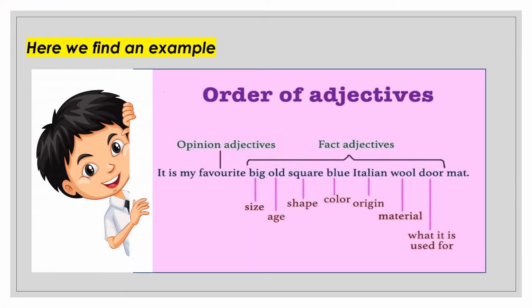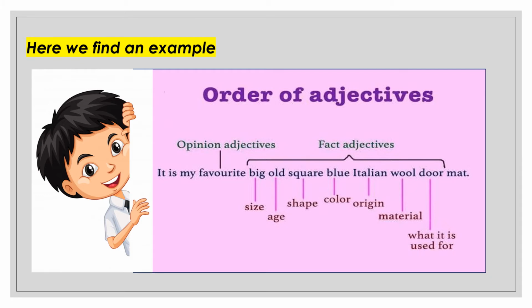Observe this example. It is my favorite big old square blue Italian wool doormat. Here the number of adjectives used is more than 3. Here favorite becomes the opinion, so this adjective is the opinion adjective. So first comes the opinion adjective, next followed by OSASCOMP, that is size. Size is big, age is old, shape is square, color is blue, origin is Italian, material is wool, and the doormat is the noun we are mentioning.